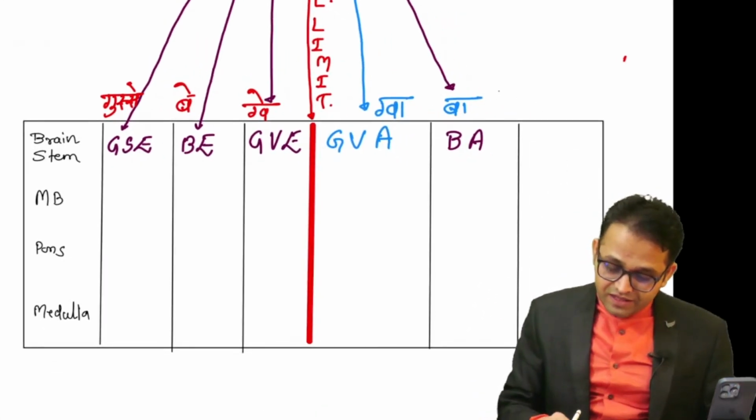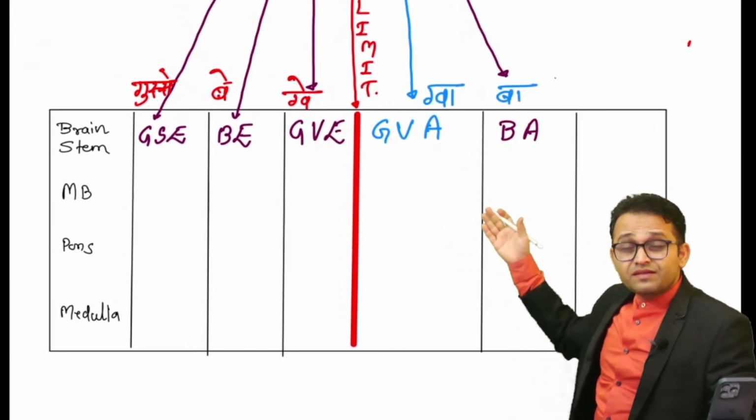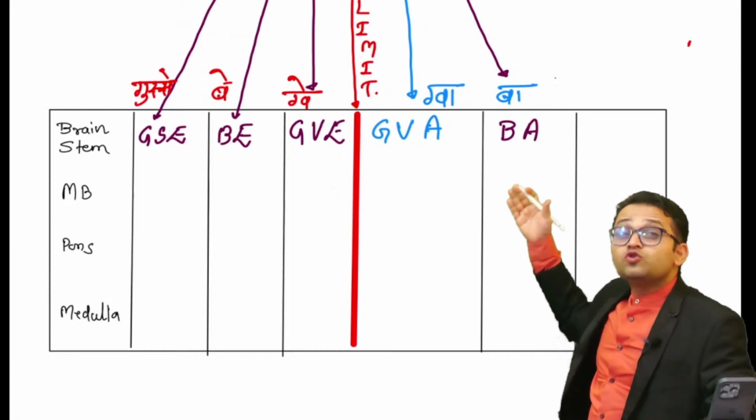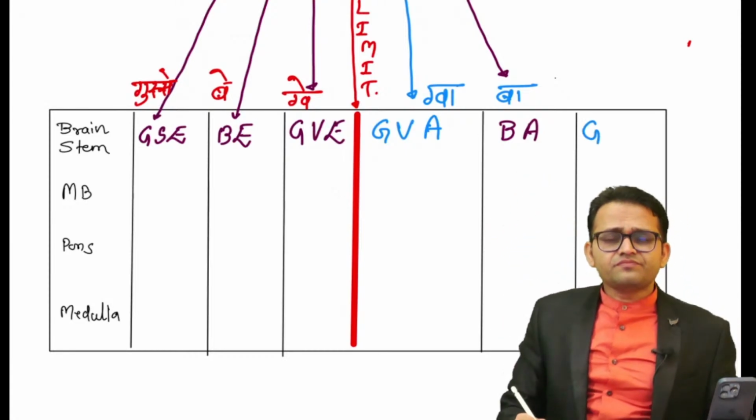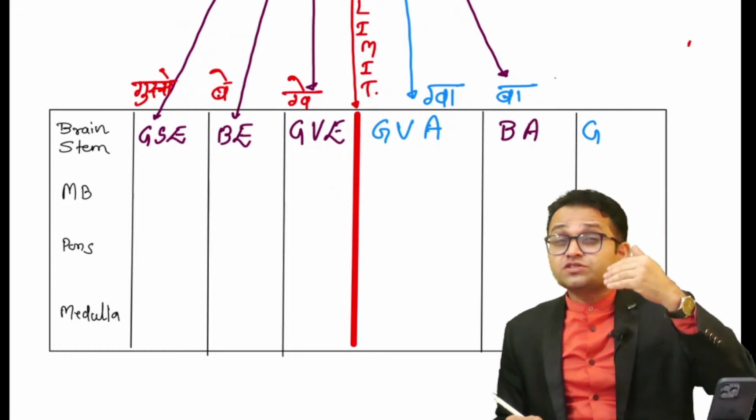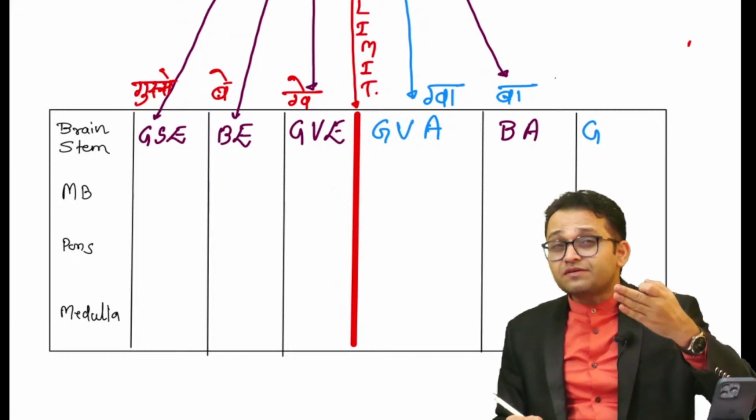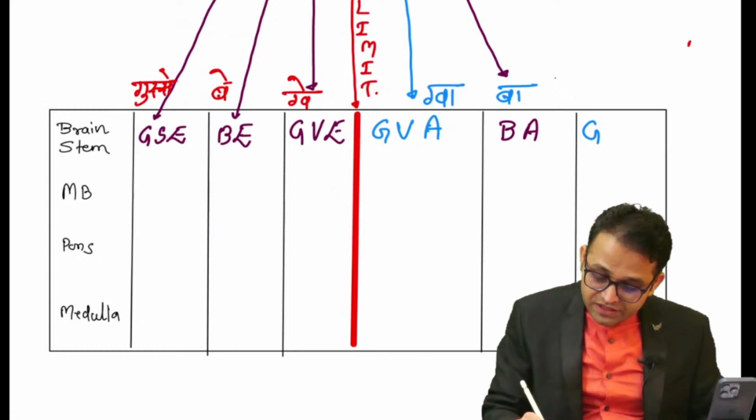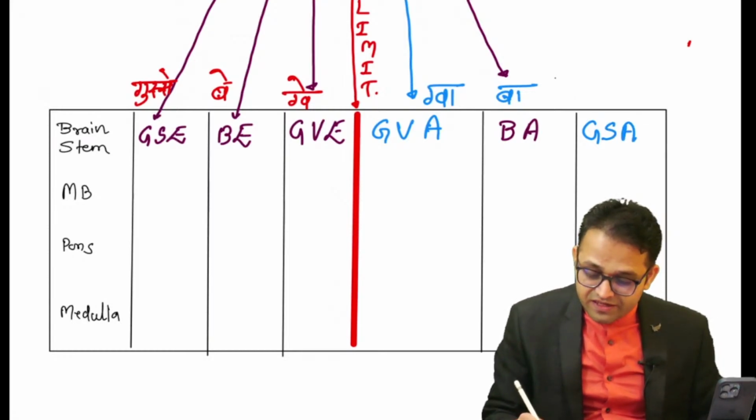Okay, and then you will use one more. That is, yes, general. It will supply the general structure. It will carry the sensation from the structures which are derived from the somites. You can also say, sir, the ectodermal part. So you will say, yes, GS, general somatic, and definitely afferent.